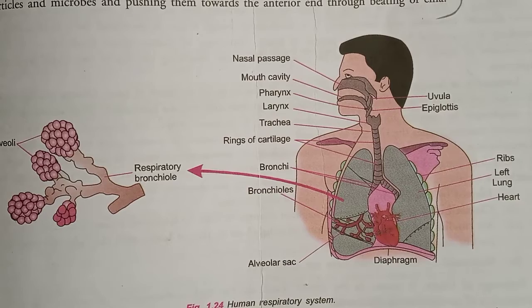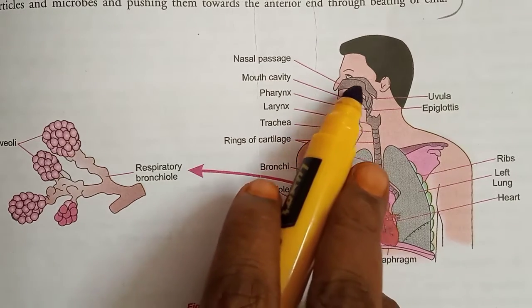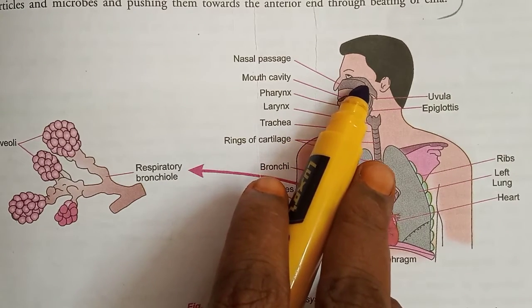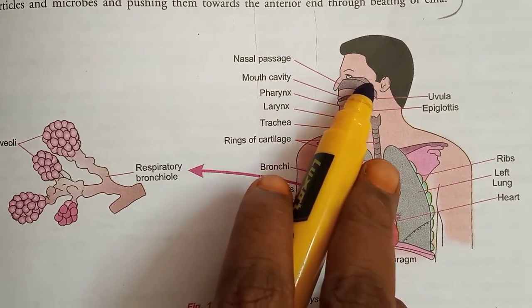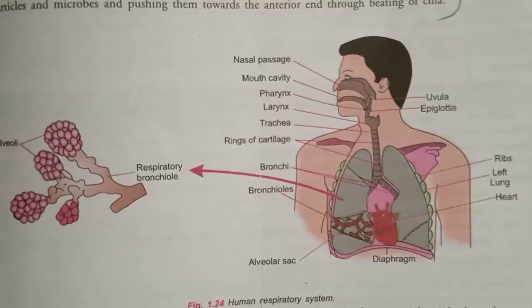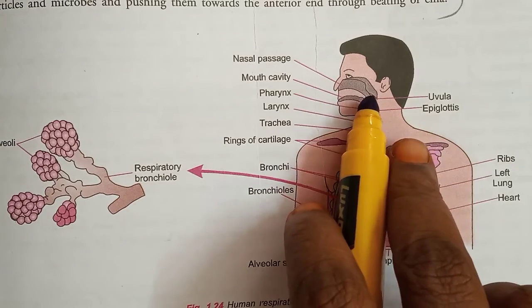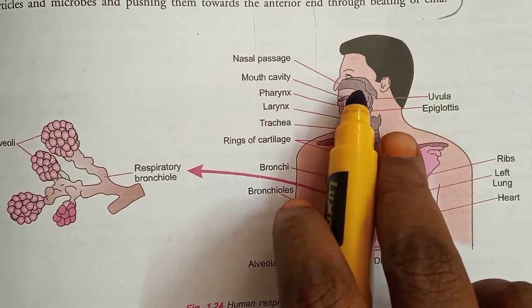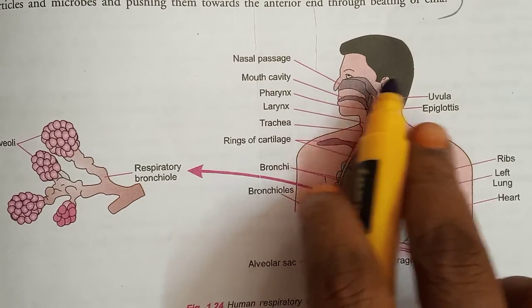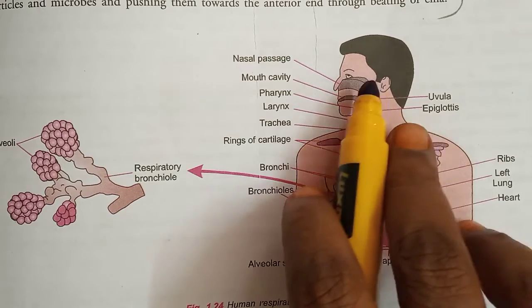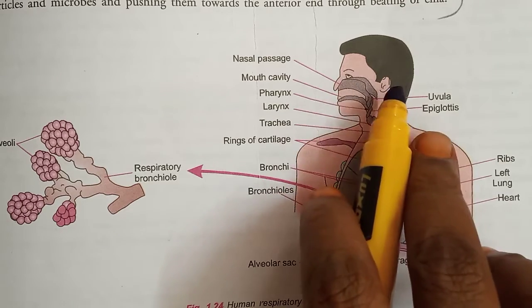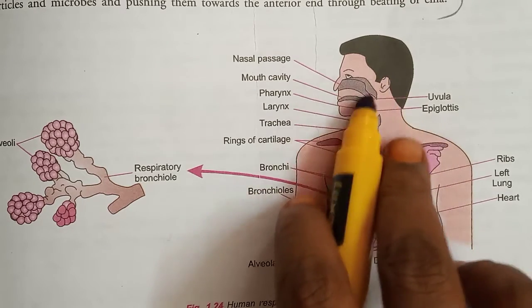Next, this portion is the nasal cavity, the cavity where the air reaches through the nostrils. So here, what happened? We have a central septum that separates the left and right air passages, dividing the two nostrils.